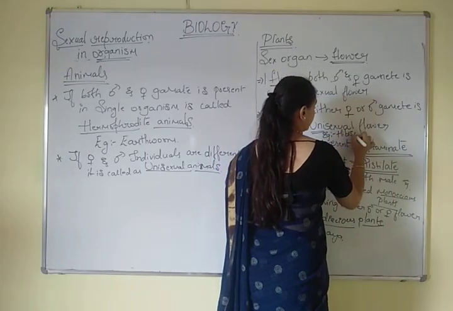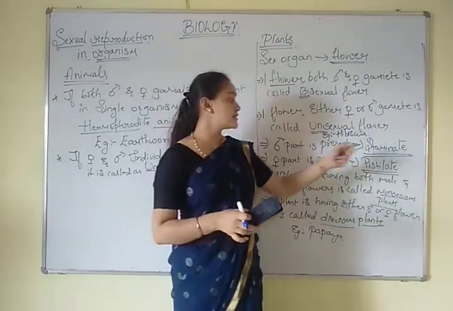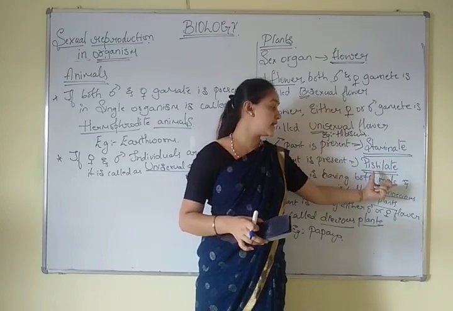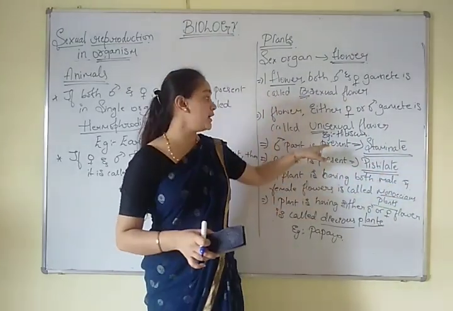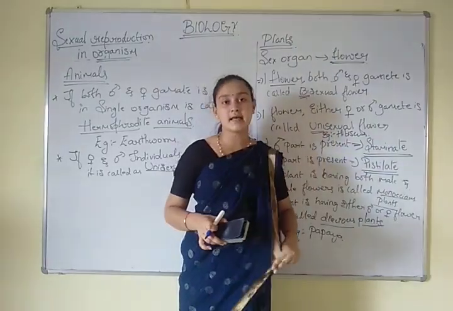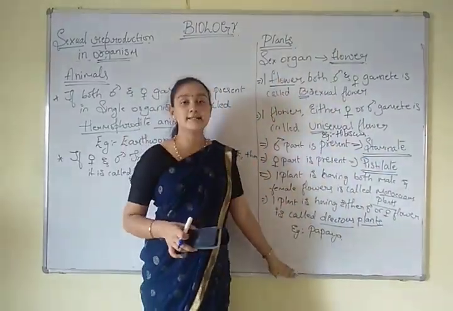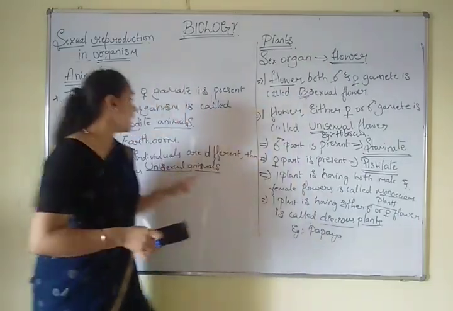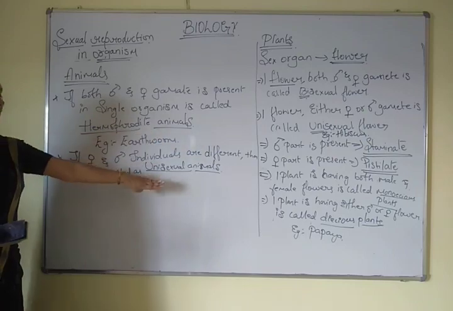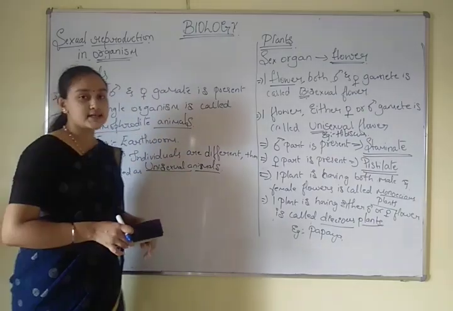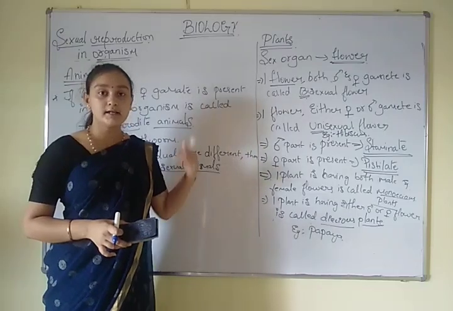If we take the example of a bisexual flower, we can take hibiscus. In the hibiscus flower, we can see both the stamens and the pistils, both stamens and the ovary. So that flower we consider as a bisexual flower. So these are the different terminologies involved in plants, and hermaphrodite animals and unisexual animals are the terms involved in animals.